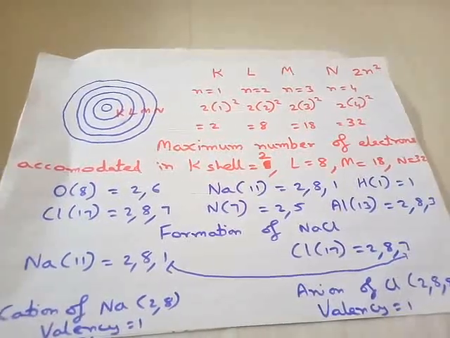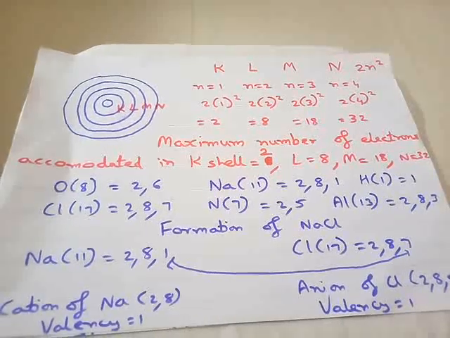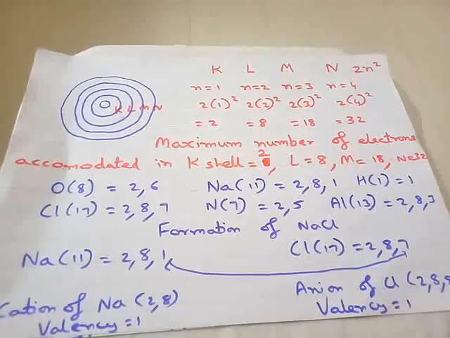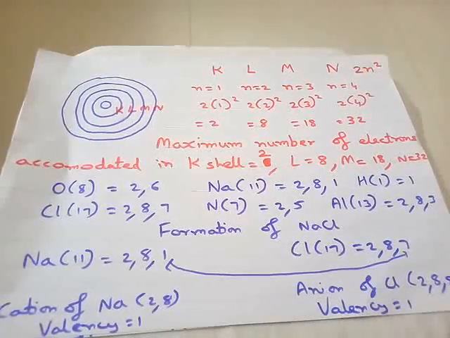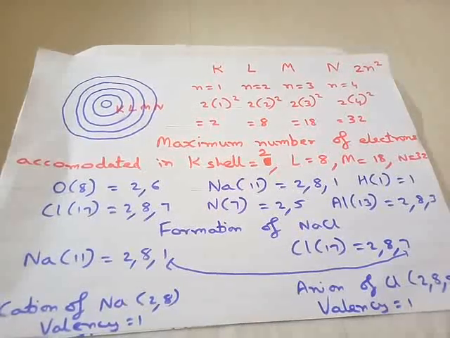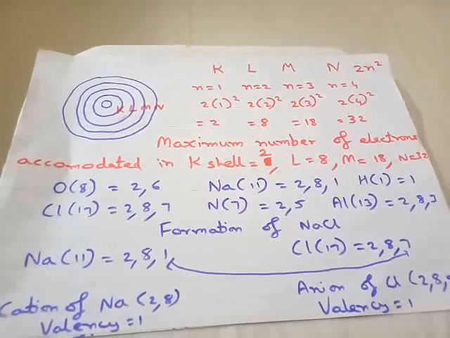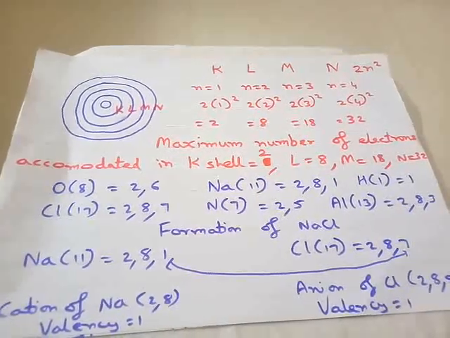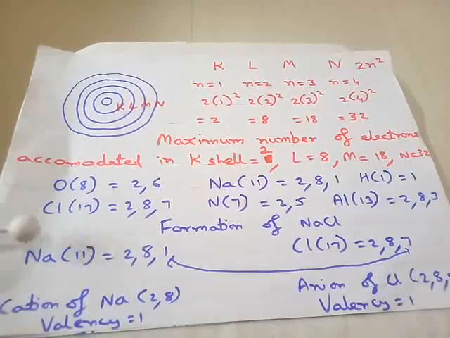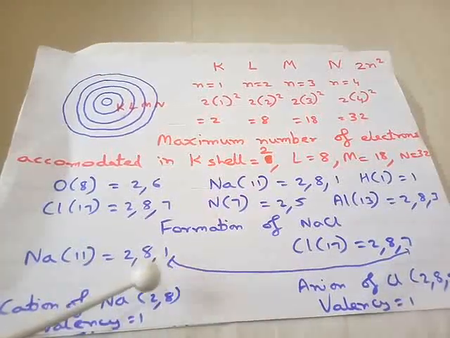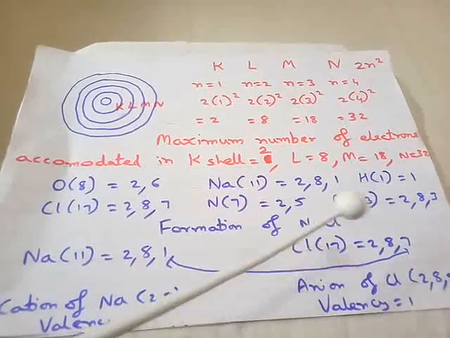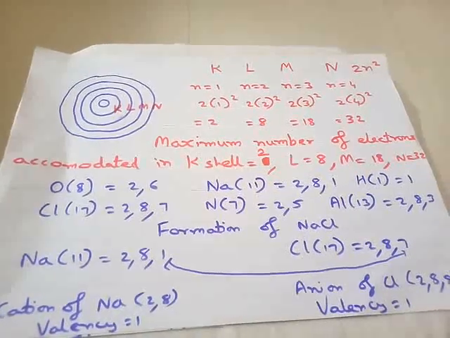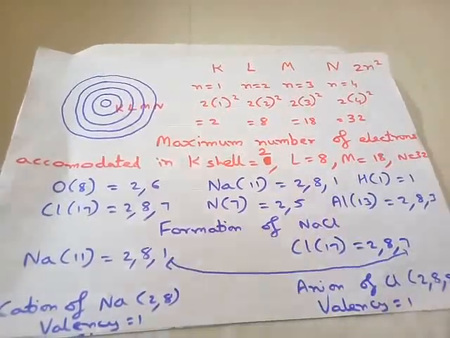What does valency mean now? Valency means the number of electrons which are shared, donated, or accepted for the element to become stable. That is known as the valency. Valency doesn't mean the number of electrons in the outermost shell. Now sodium has become stable by donating 1 electron, so valency is 1. Chlorine has become stable by accepting 1 electron, so valency is 1. This way you can deduce the valency of any element.